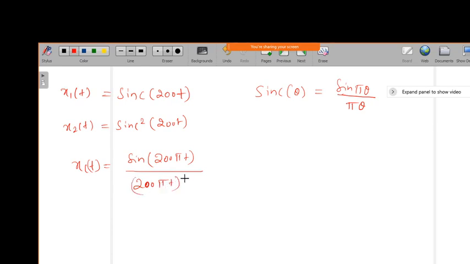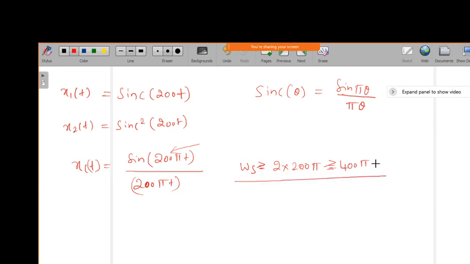Now we can get the sampling frequency or Nyquist rate, omega s, which is required. The signal has only one highest frequency component, so 2 into 200 pi is equal to 400 pi. The minimum sampling rate should be greater than or equal to this much.